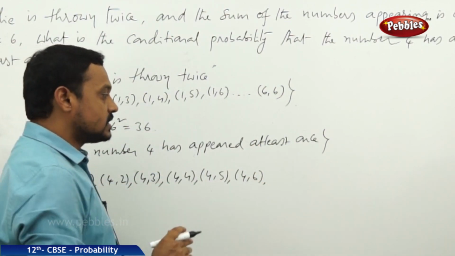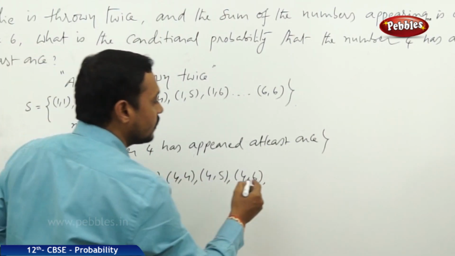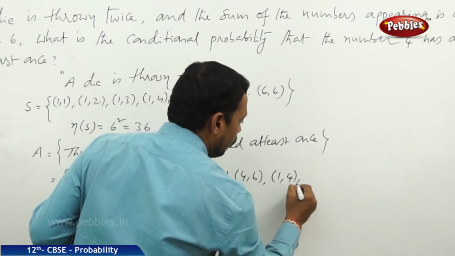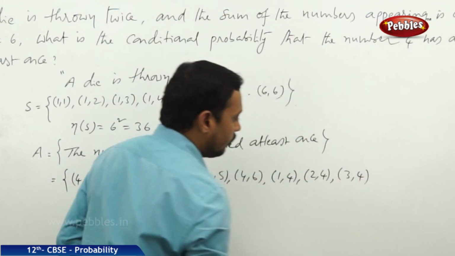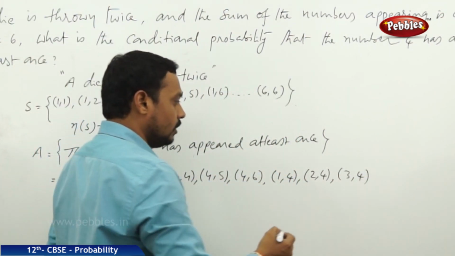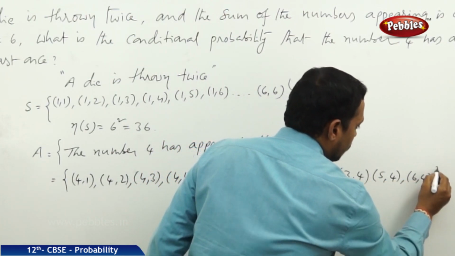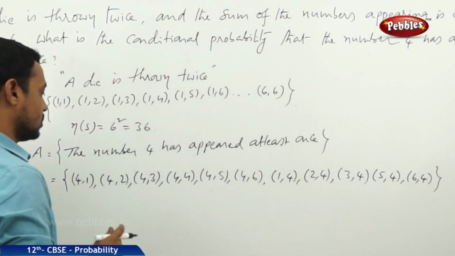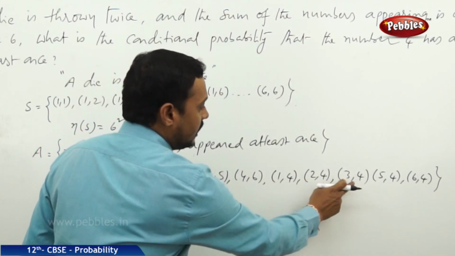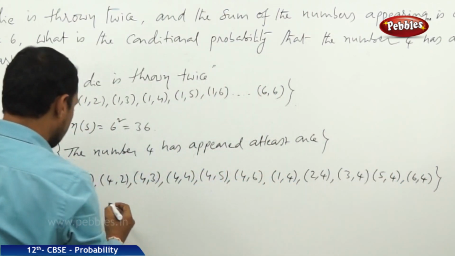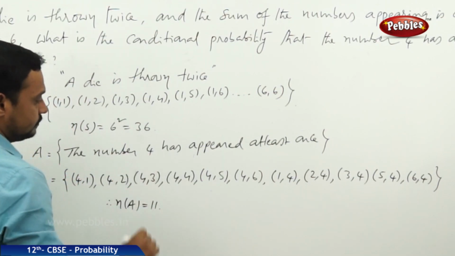Suppose second die shows 4 and first die may be any of the numbers like 1 comma 4, 2 comma 4, 3 comma 4 and 4 comma 4 it is already taken, 5 comma 4 and 6 comma 4. Now these are the favorable cases. How many are there? 1, 2, 3, 4, 5, 6, 7, 8, 9, 10, 11. Therefore, n of A is equal to 11.